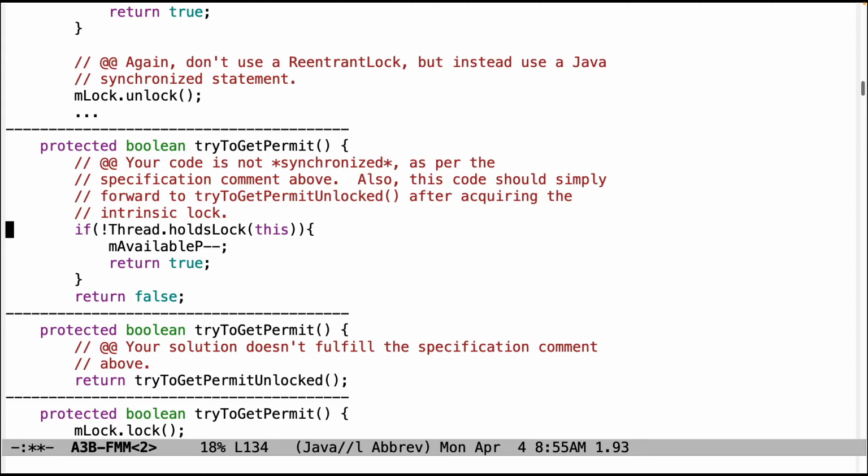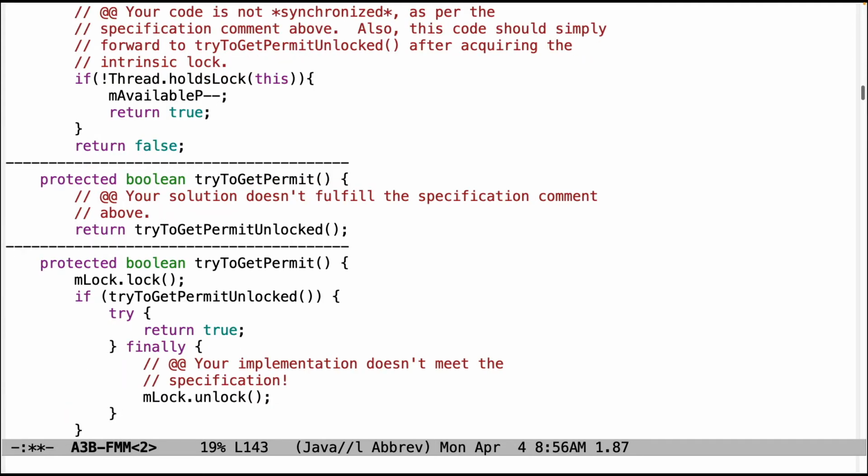And then the logic here, which is just subtracting 1 from m available p, that's incorrect. That's just wrong, but that code shouldn't be there anyway. It should be calling try to get permit unlocked. And this implementation also doesn't fulfill the specification in that it doesn't synchronize anything. So that's incorrect.